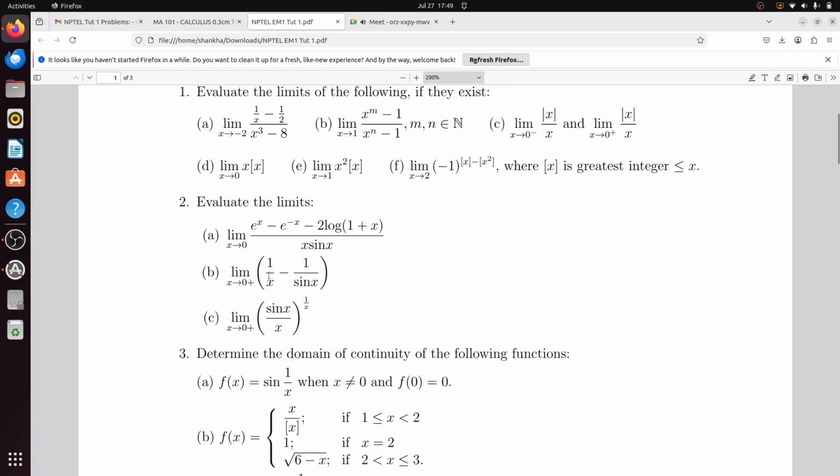How will you do it? You will do a fraction summation. That means 1 by x minus 1 by sin x, you take the LCM as x sin x. So in the numerator you will get sin x minus x divided by x sin x. Then you need to calculate that value. Then I think you can apply L'Hopital's rule again. I think the answer will be 0. Just solve it. Limit x tends to 0 plus 1 by x minus 1 by sin x.